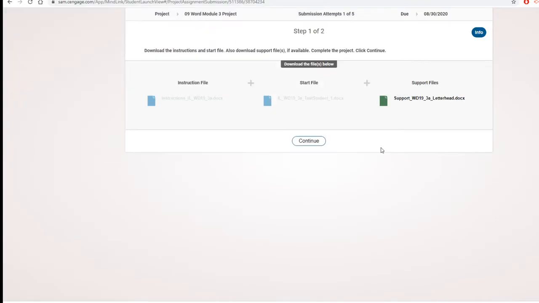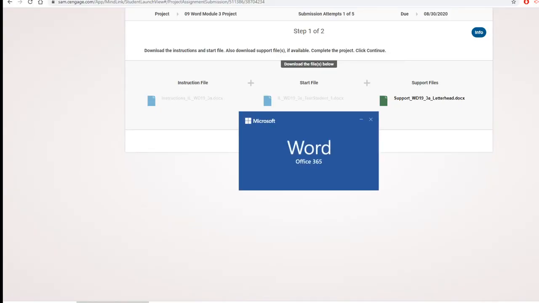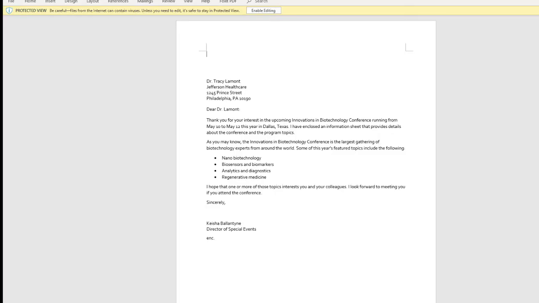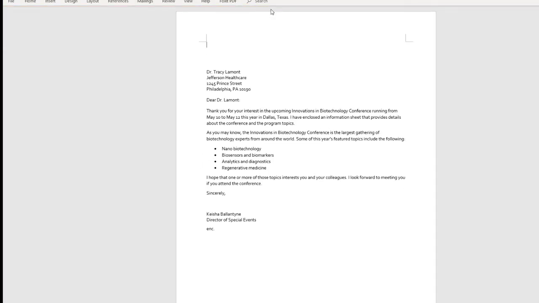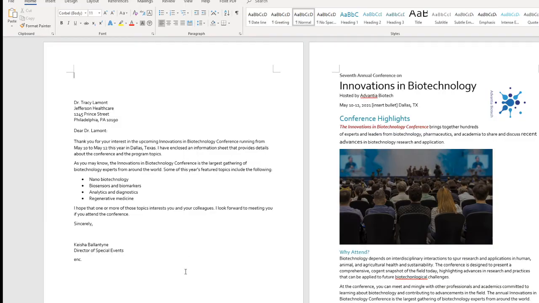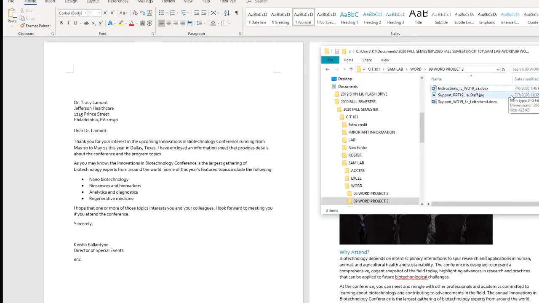I have it right here. So I'm going to open the startup file. Alright, that's our startup file, and we also have our instruction sheets.